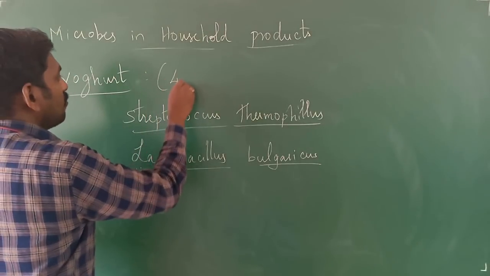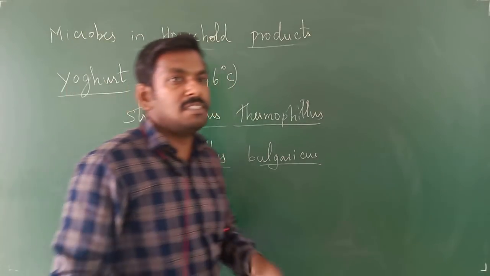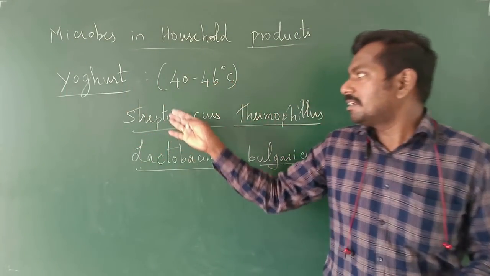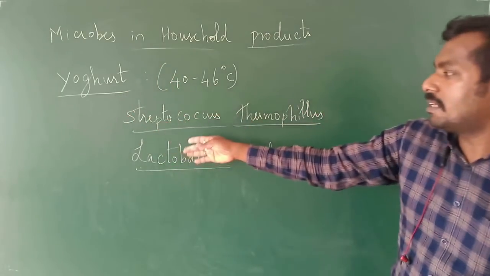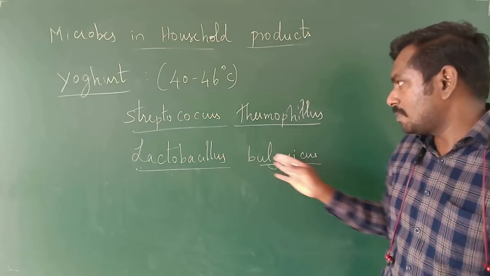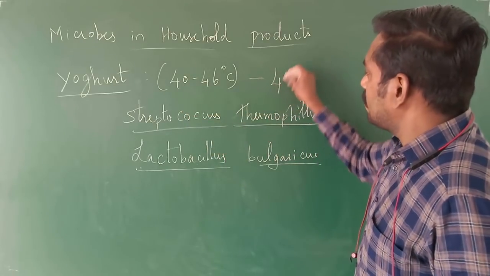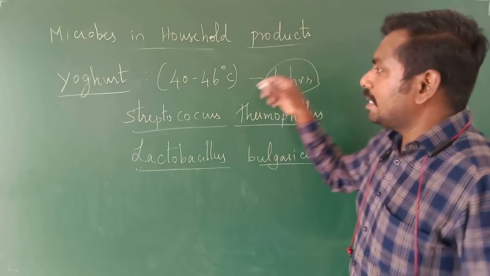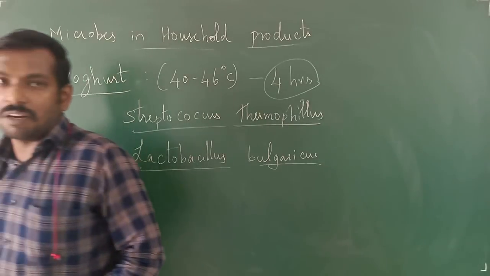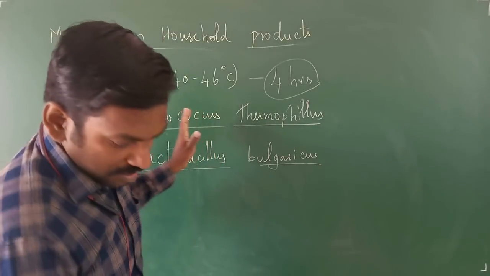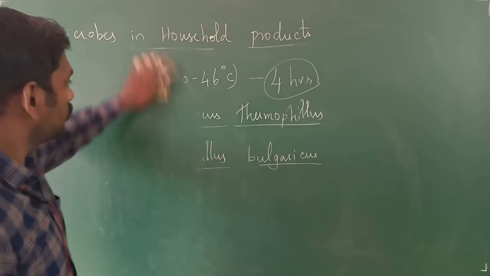They maintain a temperature of about 40 to 46 degrees Celsius for the production of yogurt, right? It is also added with skimmed milk. The skimmed milk is added with Streptococcus thermophilus and Lactobacillus bulgaricus, then kept at a temperature of about 40 to 46 degrees Celsius for 4 hours, and you will be getting the yogurt, right? It is also spelled Y-O-G-U-R-T. Then we will see about the buttermilk.